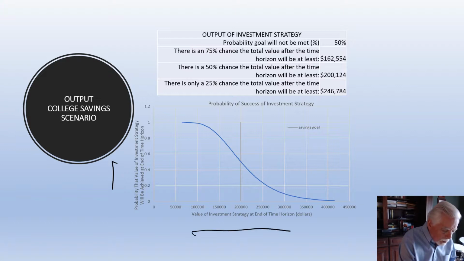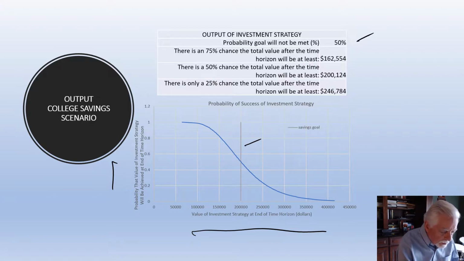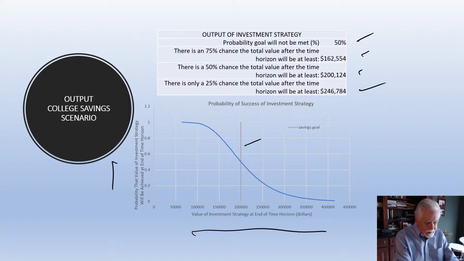Probability, what the actual wealth is, here your goal is, and the tool also says what the probability of meeting that goal is, and then the 75, 50, 25% points that come right off this chart. So with this information, you can start saving sooner. If you don't like that probability of 50%, you can save more. You can look at less expensive colleges, whatever, but you now have information based on the actual probability of you reaching the goal that you set for yourself.